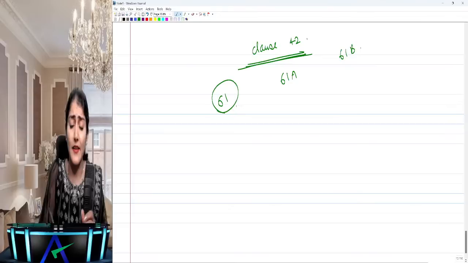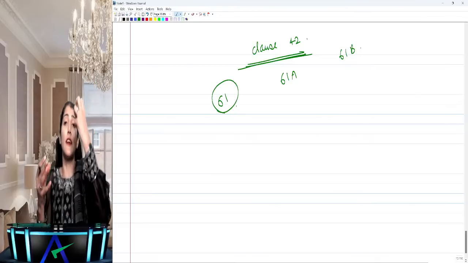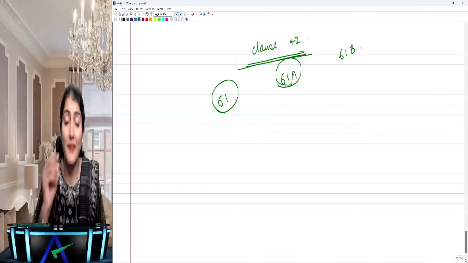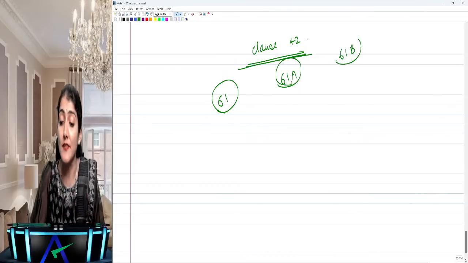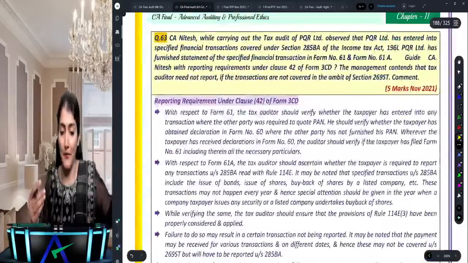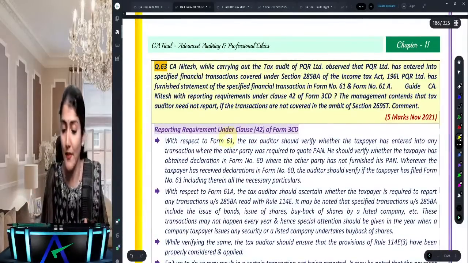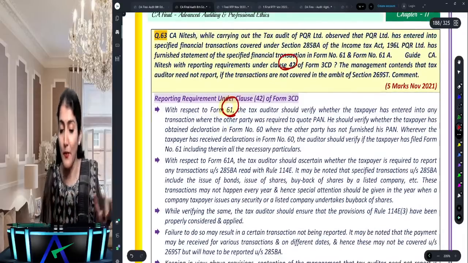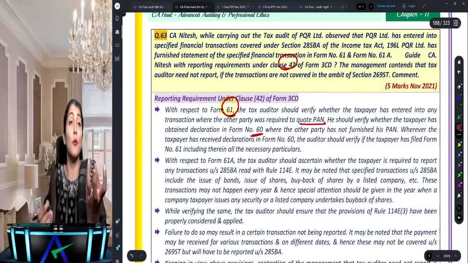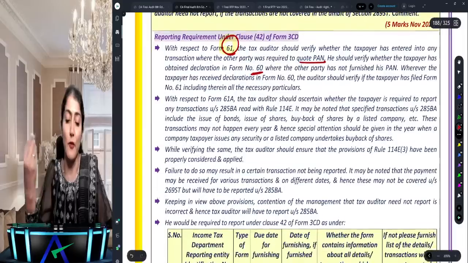Form 61 is regarding when you've received a declaration in form 60, or 61A if you've entered into specified financial transactions, or 61B is regarding FATCA, that is the Foreign Account Tax Compliance Act. So this is the question I'm talking about, clause 42 of form 3CD. Form 61 applies where the other party does not have a PAN, so they give a declaration in form 60, and the receiver of form 60 has to file form 61.